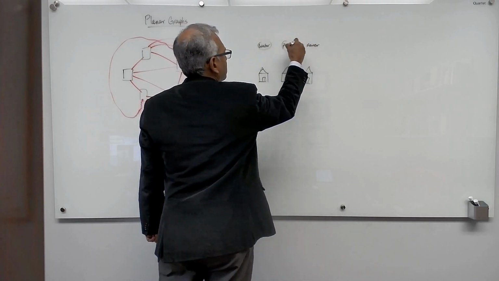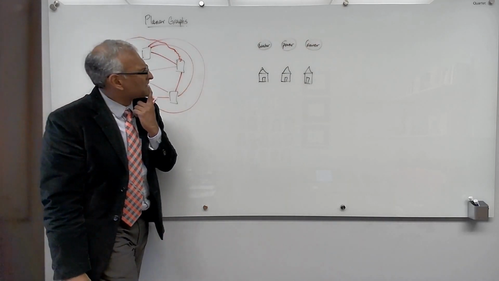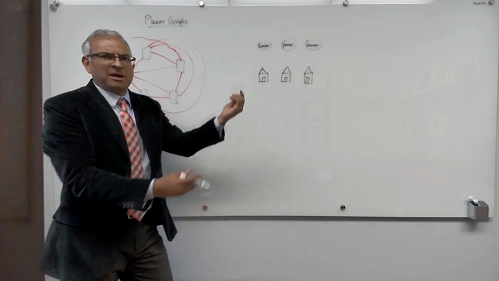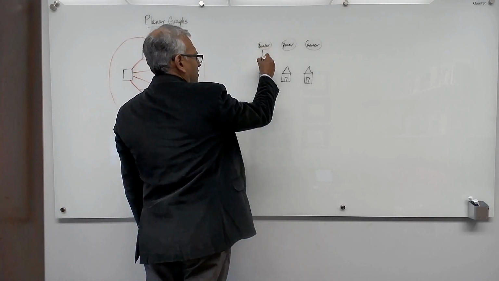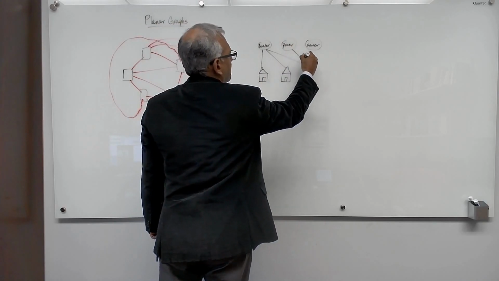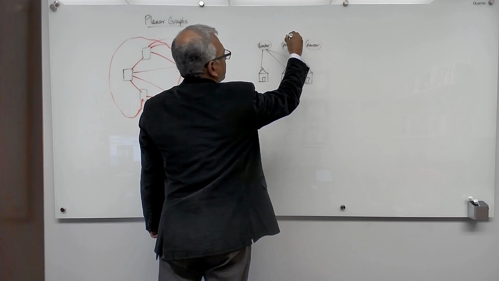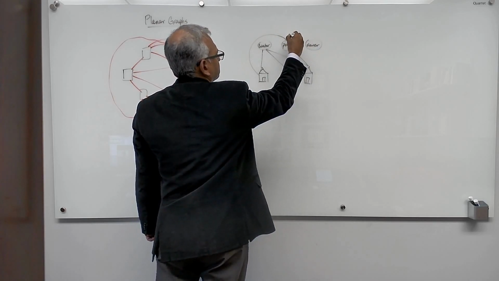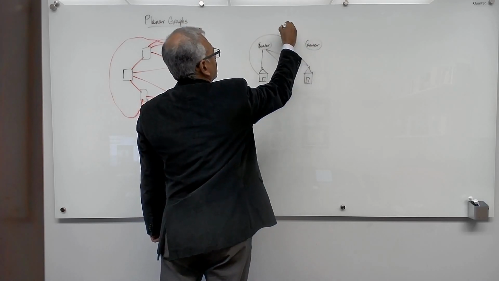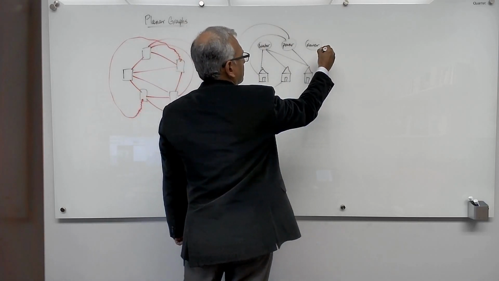Now you need to connect each house to each utility. So you've got to send the pipes or whatever it is. You send the water, good. You send the power. Good. And you send the sewer.